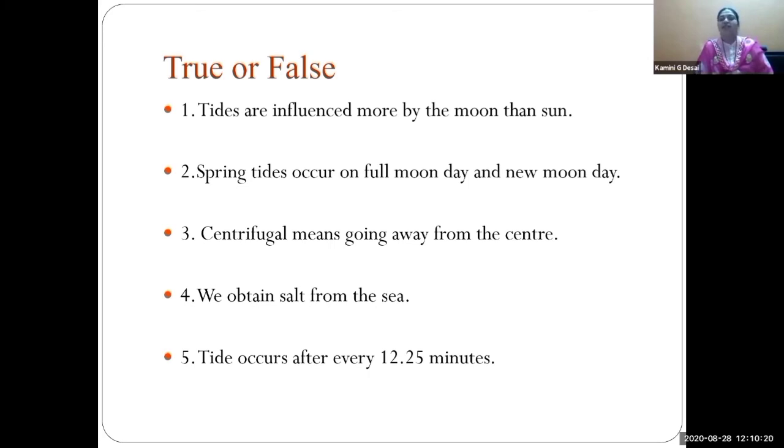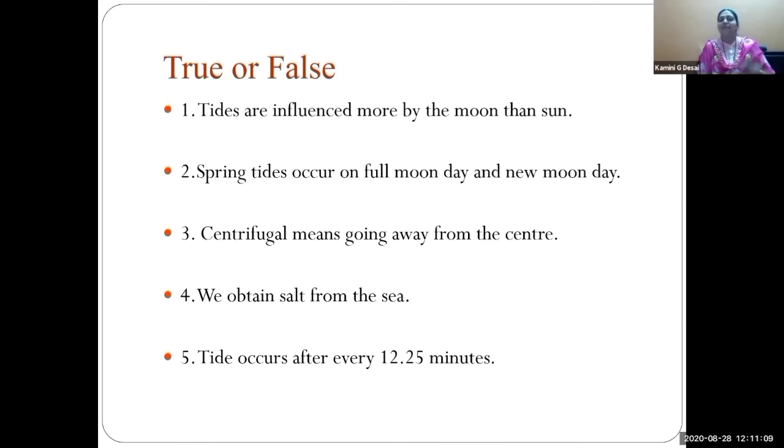We obtain salt from the sea. Yes, we see the effects of tides. We obtain salt from the sea, no? Right or wrong? It is true. Yes, Ganesh Gupta, you are right. You give the answers in the chat box, and you are right. Tide occurs after every 12 hours and 25 minutes. True. Yes, Ikra, your answer is correct.